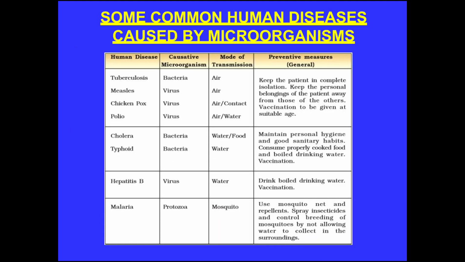Now let us discuss some common human diseases caused by some microbes. Tuberculosis. It is caused by bacteria and it is transmitted through air. How can we prevent it? Keep the patient in complete isolation. Keep the personal belongings of the patient away from those of the others. Vaccination is to be given at suitable dosage.